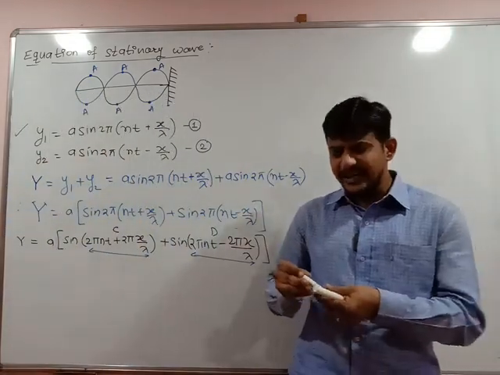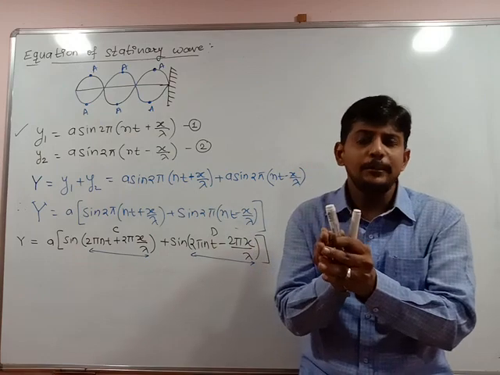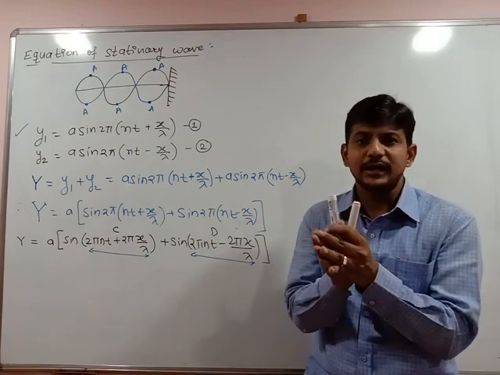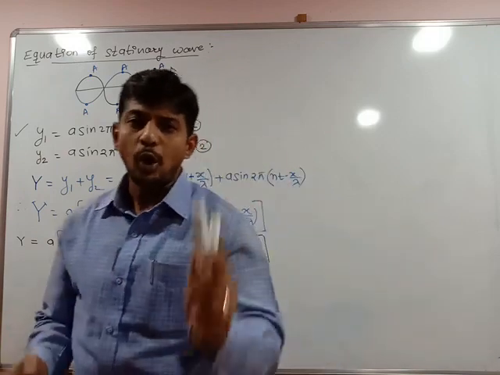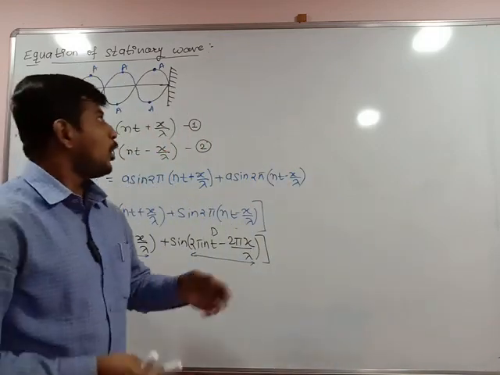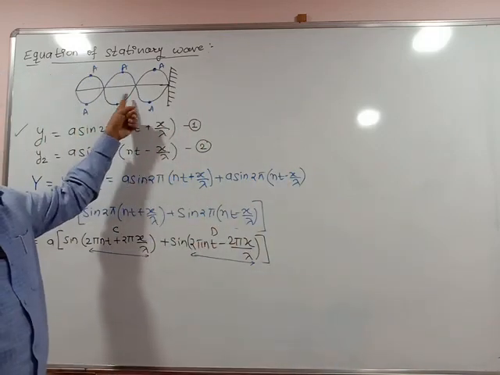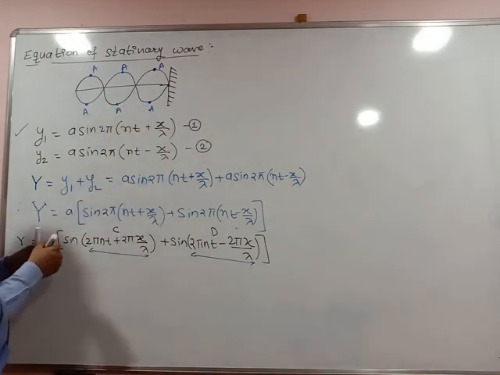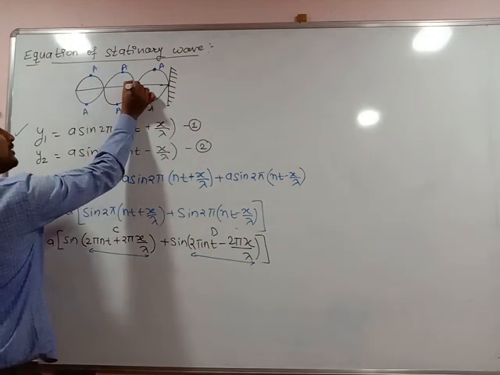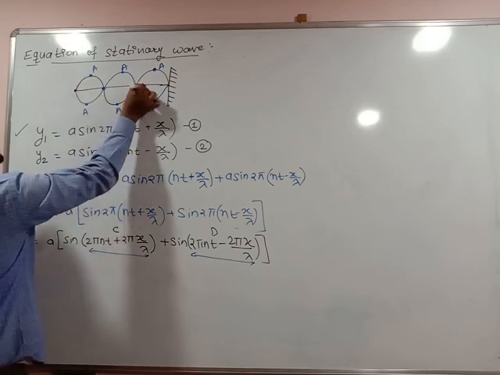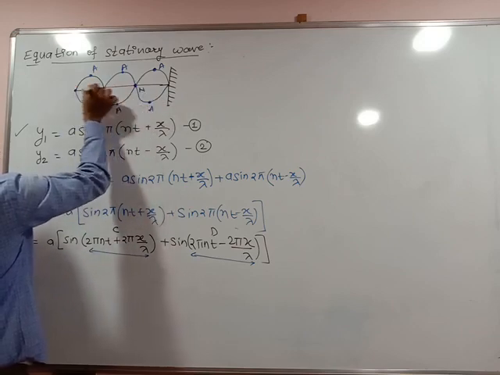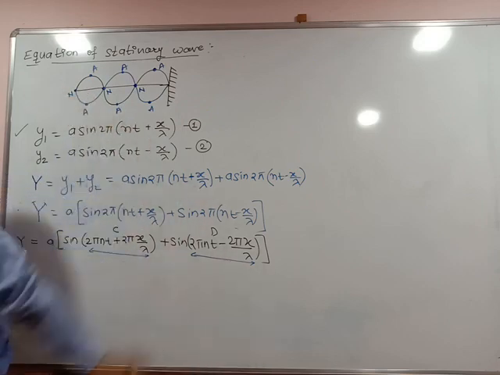All particles are crowded together. They came together, the amplitude did not increase. All are crowded together, the amplitude did not increase. Displacement became zero. That point is said to be the node. Node is the point at which all particles are crowded together, with the maximum pressure, at which displacement of particles is said to be minimum or zero. That point is called the node.